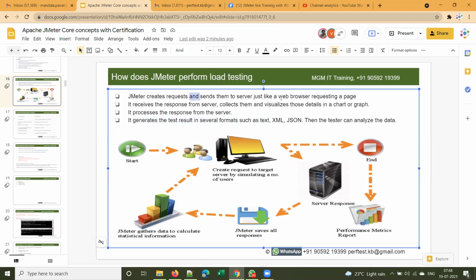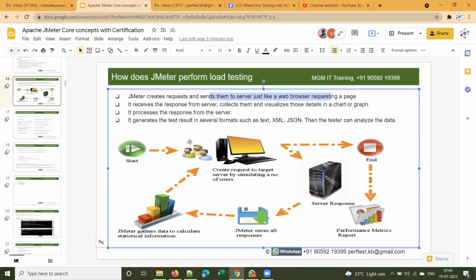Is it clear so far? First of all, JMeter simulates the real world users and creates the requests: HTTP request, FTP request, it supports FTP also, and HTTPS request. JMeter creates those requests and sends them to the server, just like a browser.